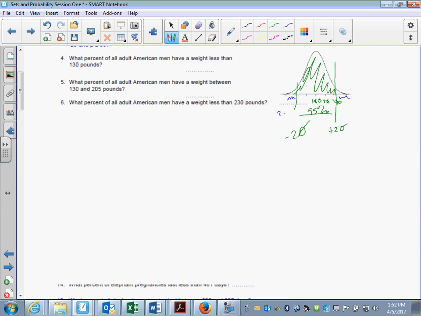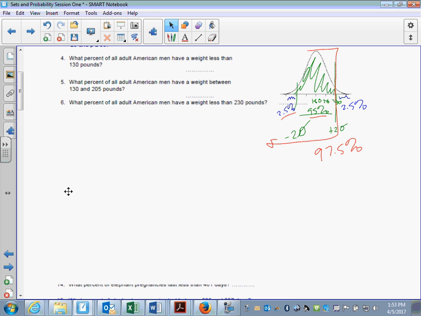So there's 2.5% over here and 2.5% over here. So since we want the percentage of American men that weigh less than 230 pounds, that would be the 95% plus the 2.5%. So that would be 97.5%.